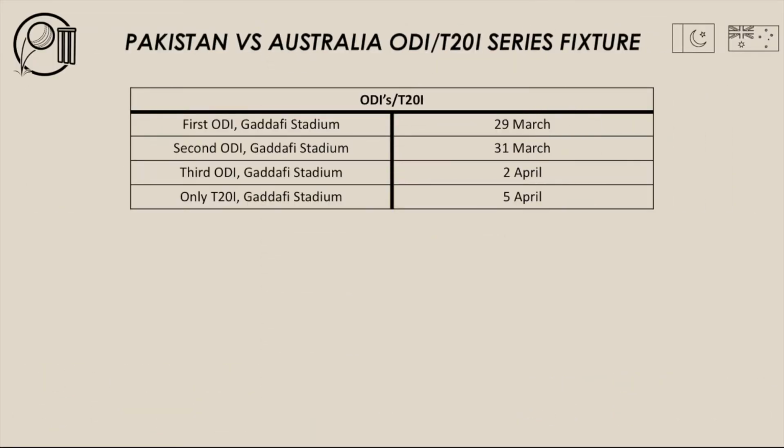Let's have a look at the fixtures for the ODI series and the one-off T20 International between Pakistan and Australia. All three ODIs and the one-off T20 will be played at the Gaddafi Stadium at Lahore. The first ODI will be on the 29th of March, the second ODI on the 31st of March, the third ODI on the 2nd of April, and the only T20 International on the 5th of April. Those are the fixtures for the ODI series and the one-off T20 between Pakistan and Australia.